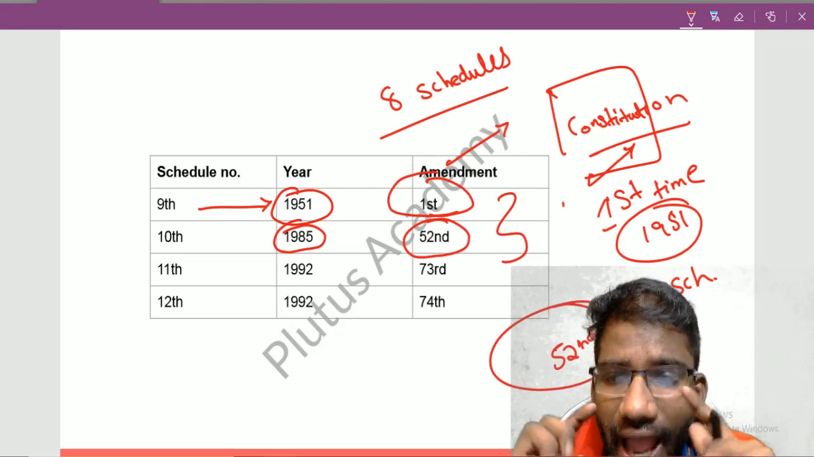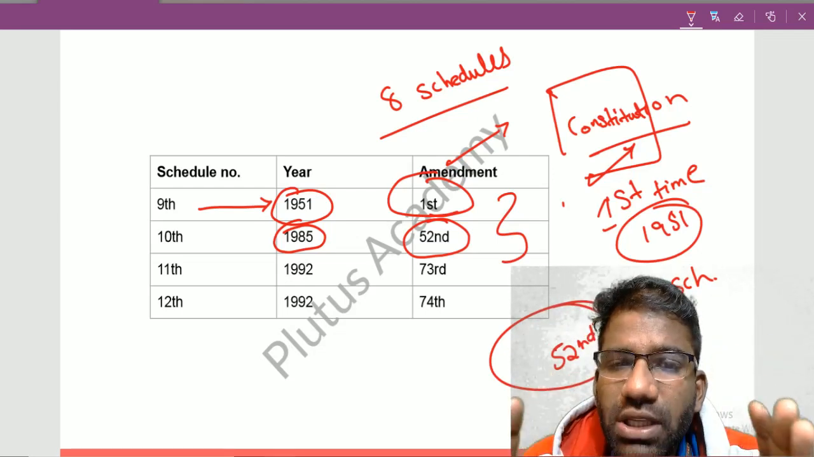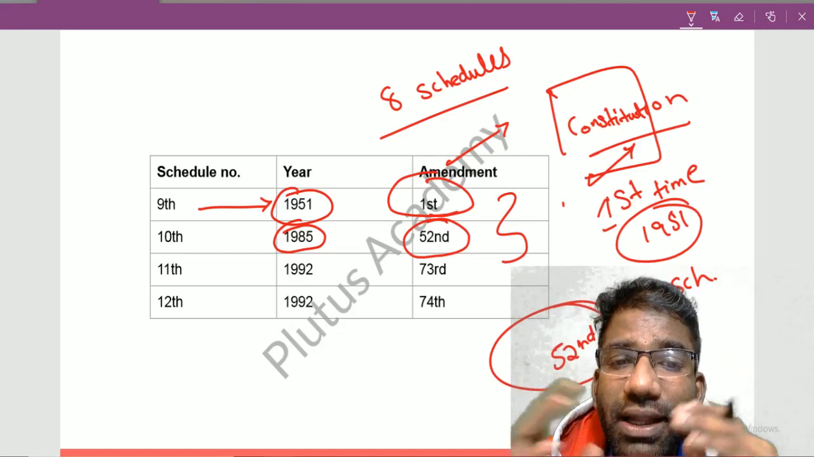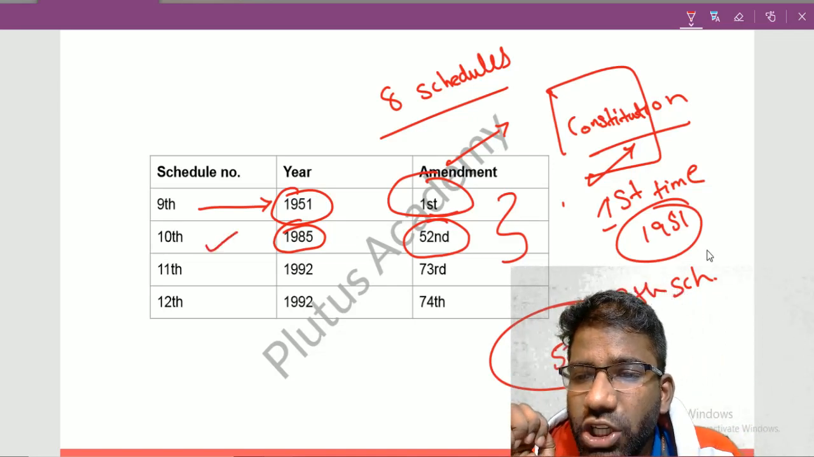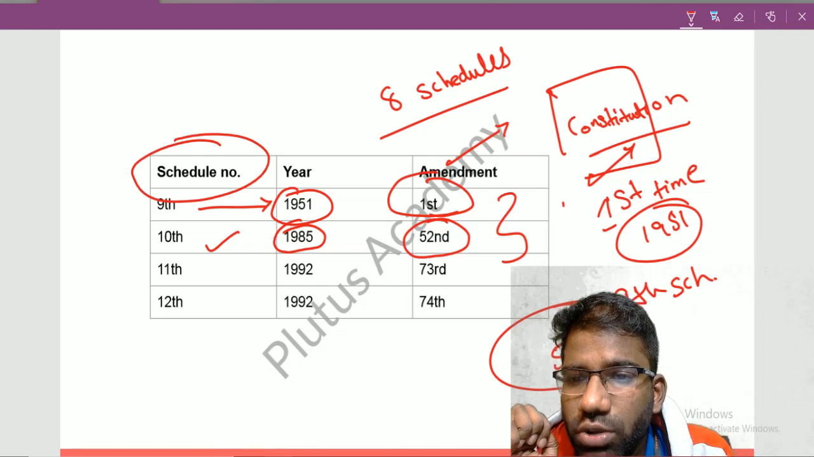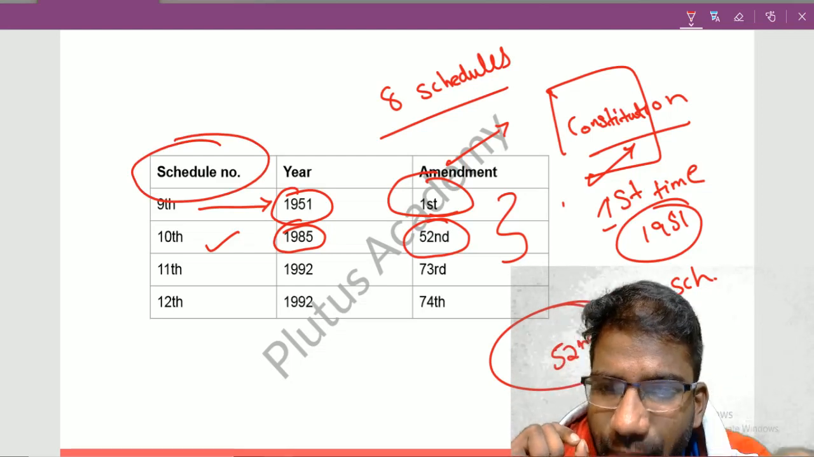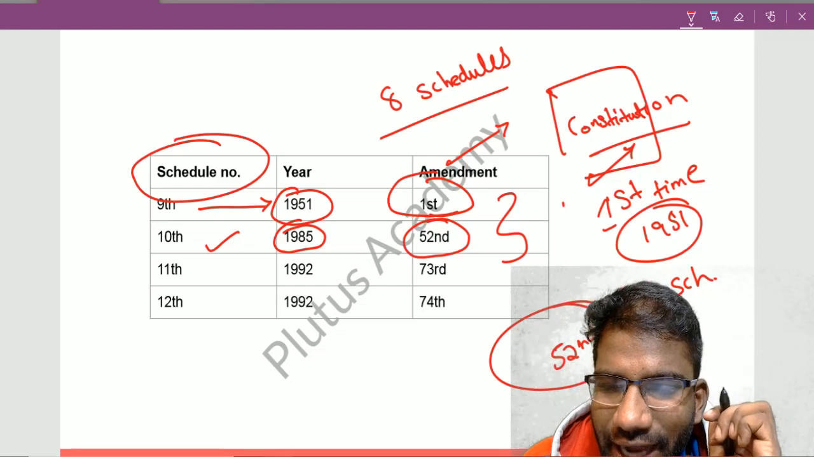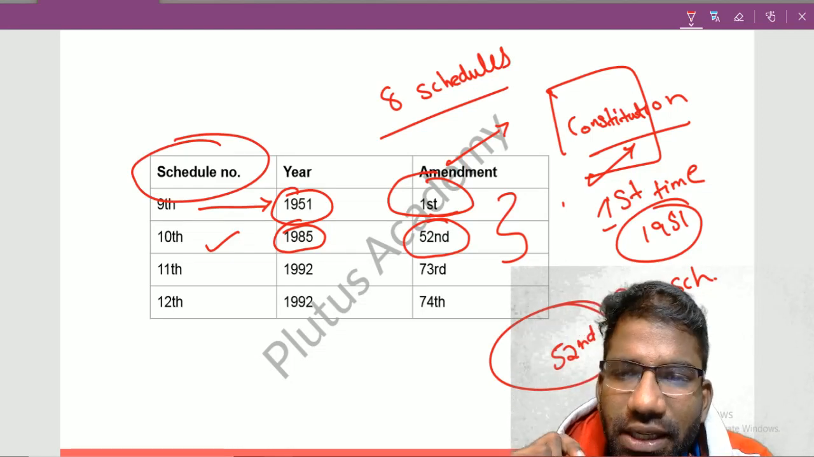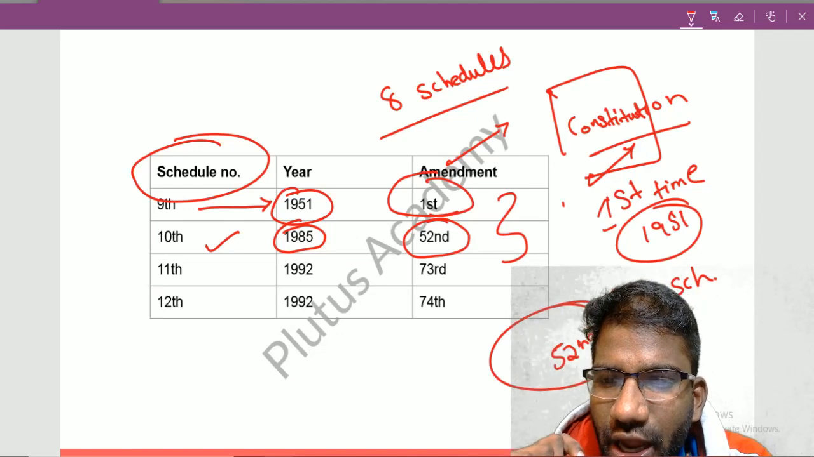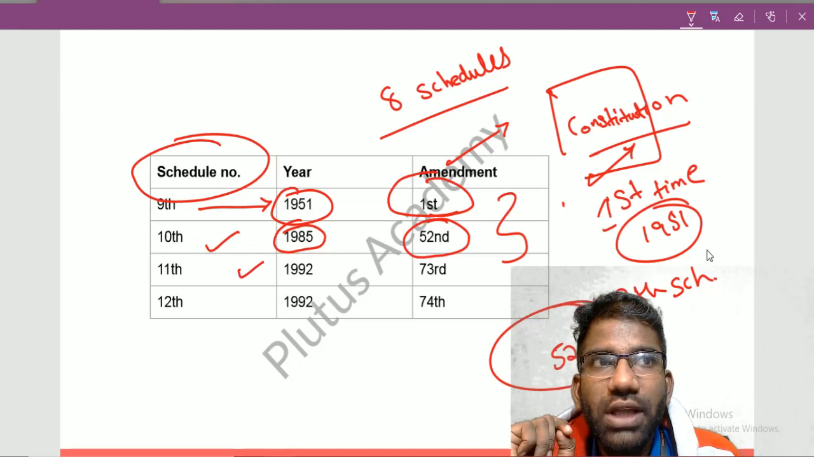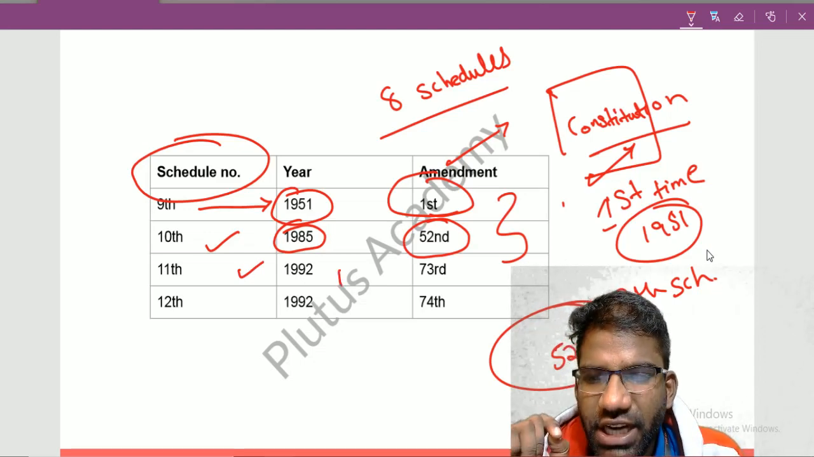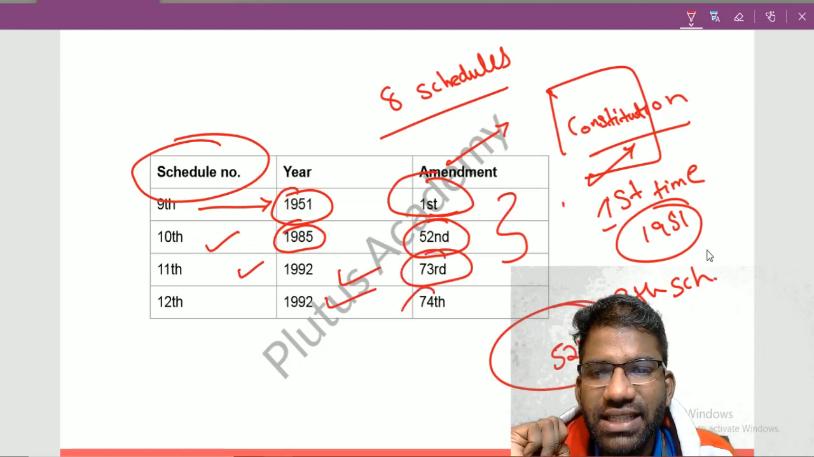What were they done for? Actually, those amendments were done for adding or removing some other articles or laws in the Constitution. They were not for the purpose of adding any schedule. We are here only talking about schedules, so we are discussing those amendments which dealt only with the schedules. The 9th was added by the first amendment in 1951, the 10th schedule was added by the 52nd amendment in 1985, and the 11th and 12th schedules were added in 1992, as per the 73rd and 74th amendments.